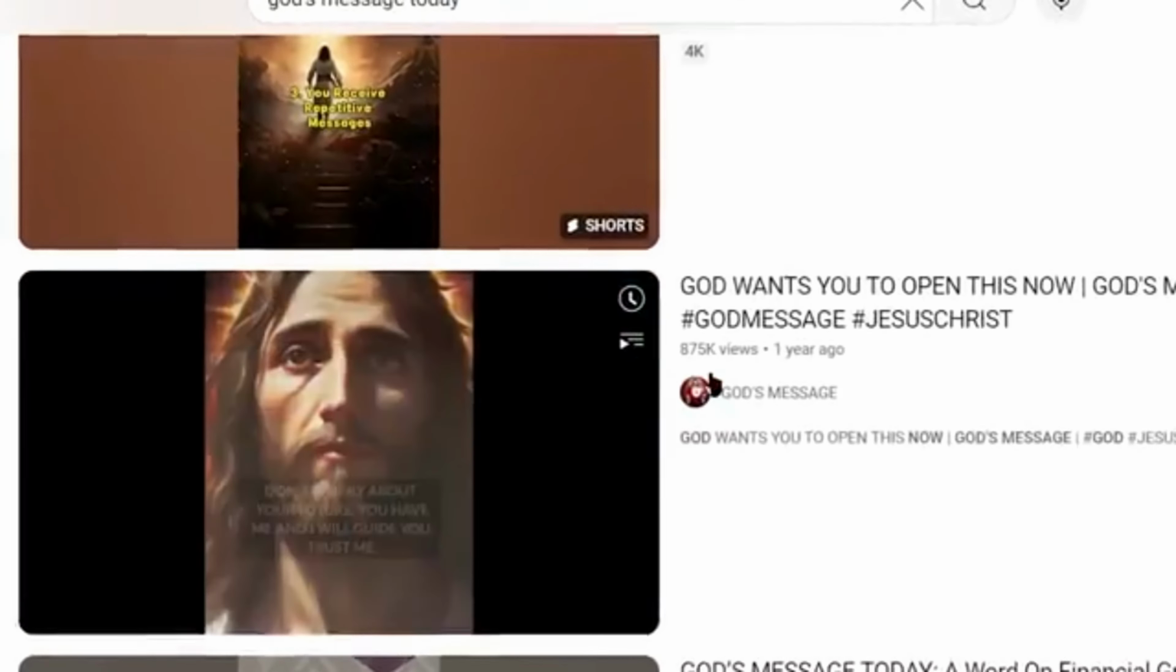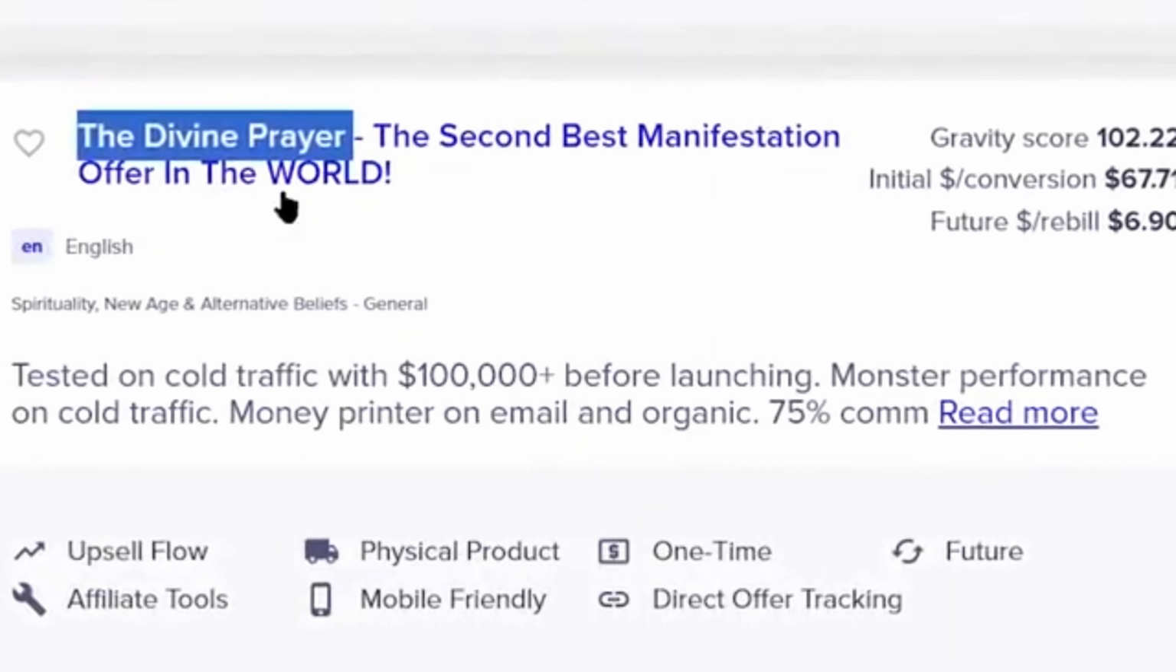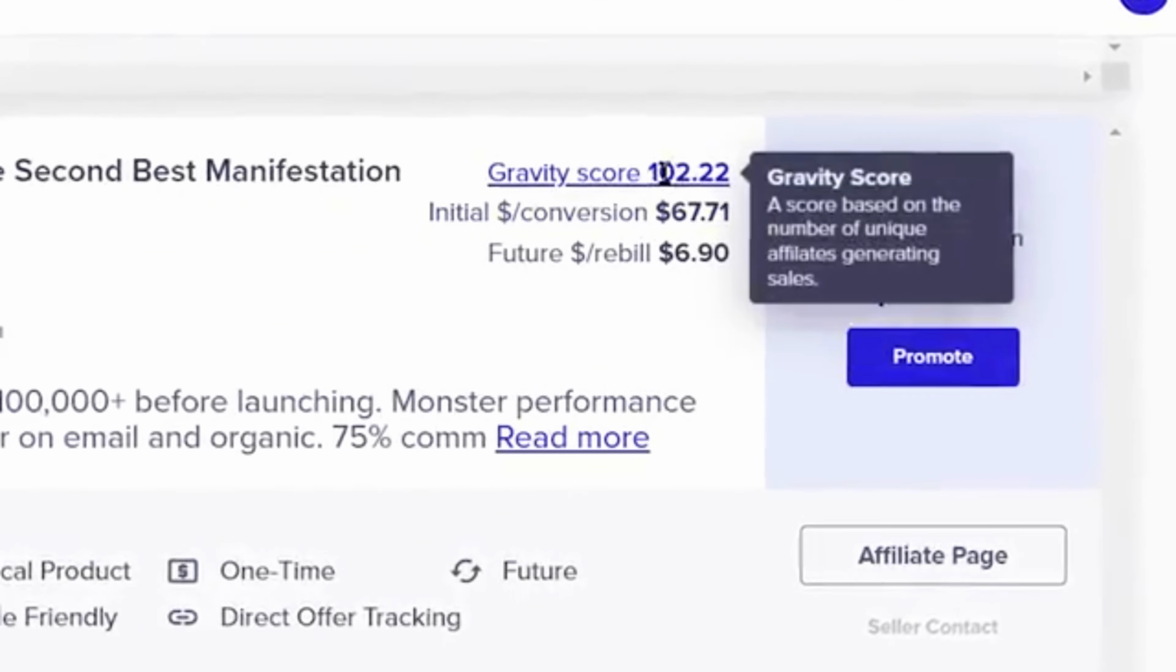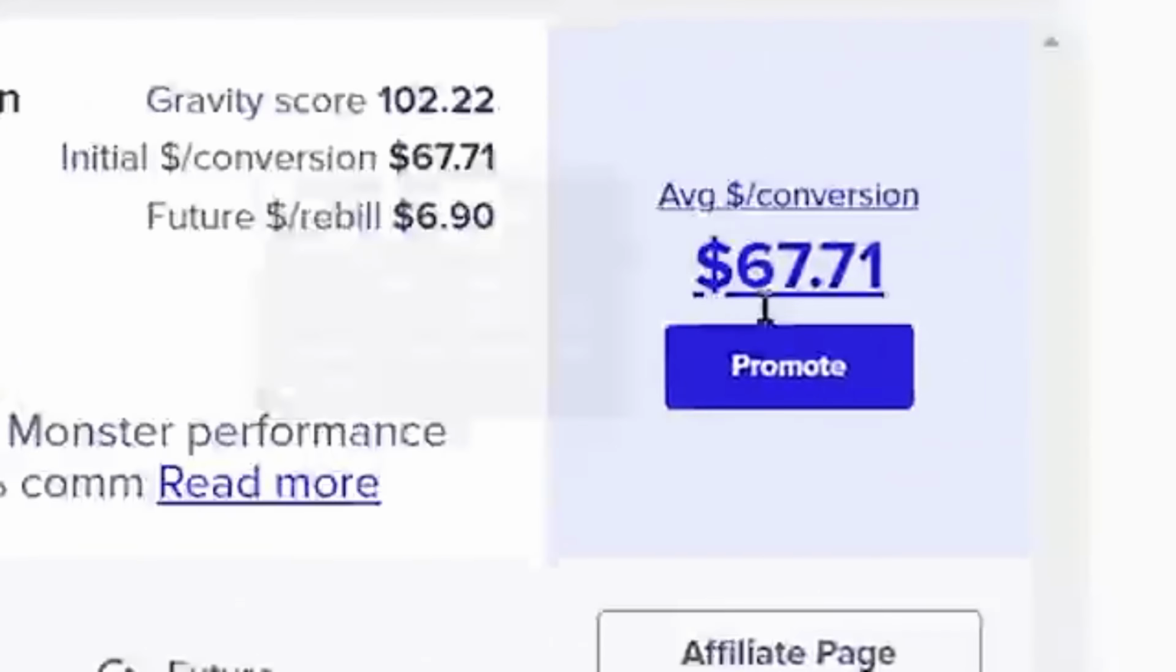However, there's an even better way to earn: promoting affiliate offers that align with the spirituality niche. To start, visit platforms like Digistore24 or ClickBank, where you'll find numerous spirituality-related offers. For instance, the Divine Prayer offer on ClickBank pays around $77 per click when someone buys through your affiliate link.